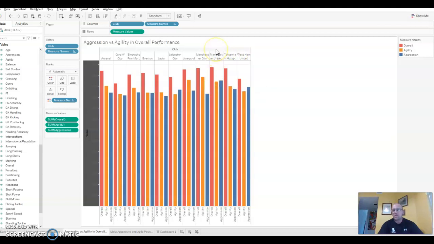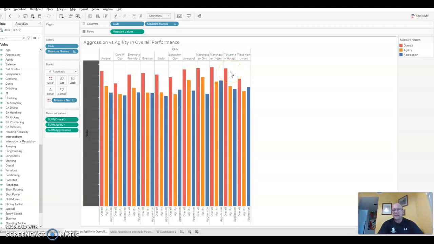And so, taking what we learned earlier in this presentation, Manchester United was ranked as the highest performing out of all FIFA teams. And what we can see here is that their overall ranking is the highest, but that there's a fine line, a balance between their level of aggression and their level of agility, which tells me that it's not just about defending. They're not putting all of their training or resources into a defensive position and not everything into an offensive position, but more of this very defined balance that works very well for them.